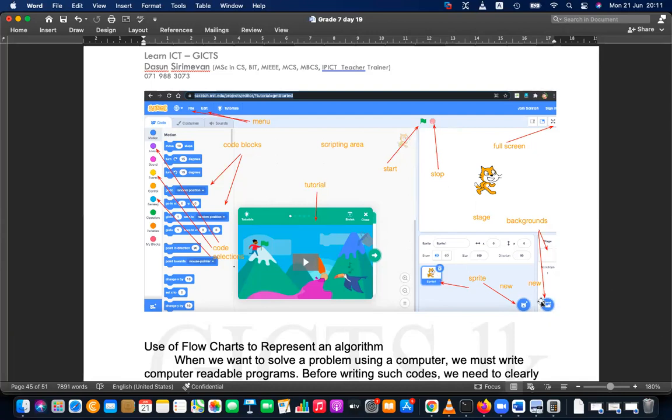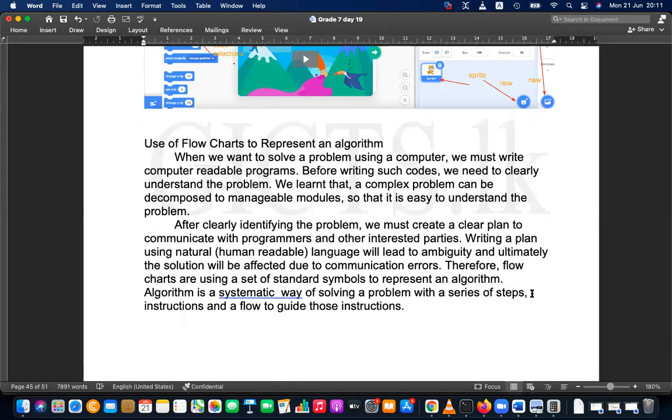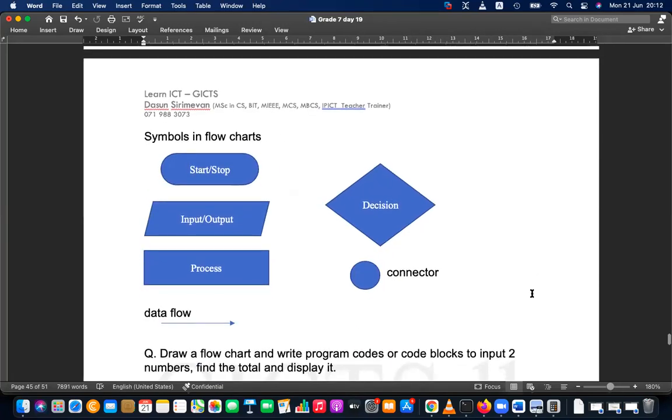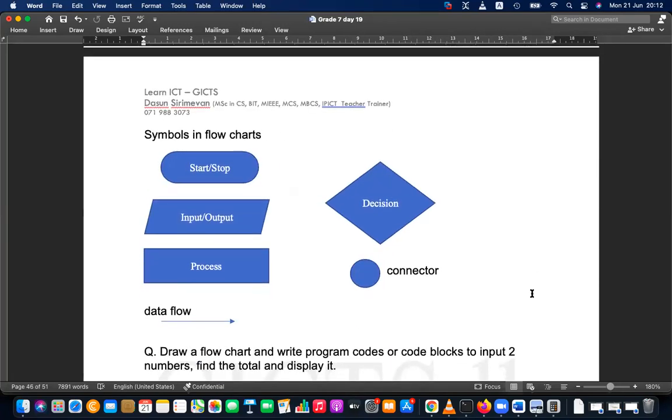If we want to add a background to sprites, we can import that from here. That we learned. And then we learned to plan the program, to plan the code. Before coding, we are using flowcharts because it is easy to show the steps and everyone will understand, because it